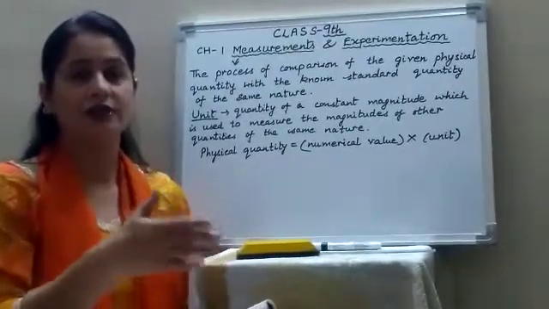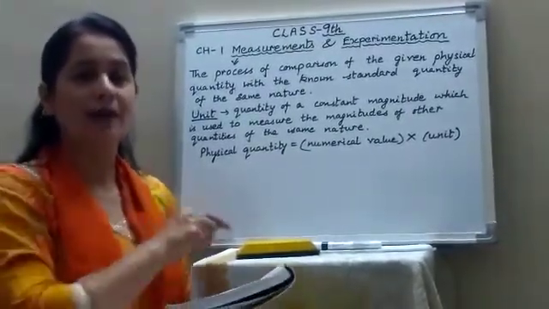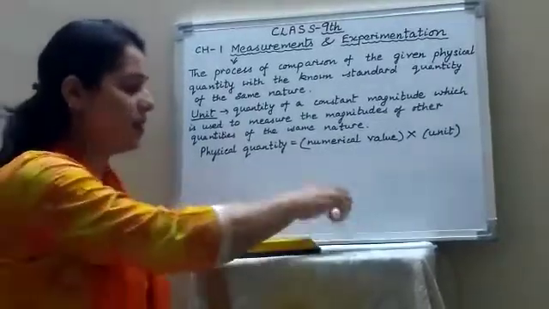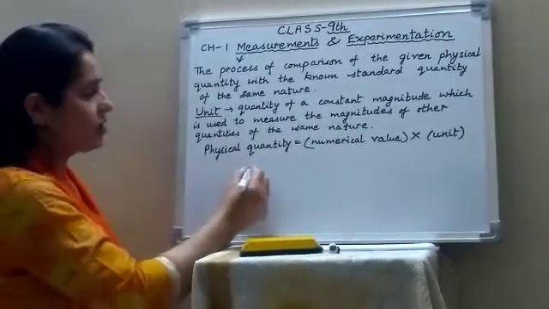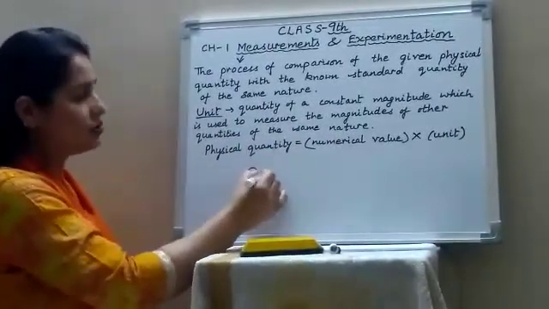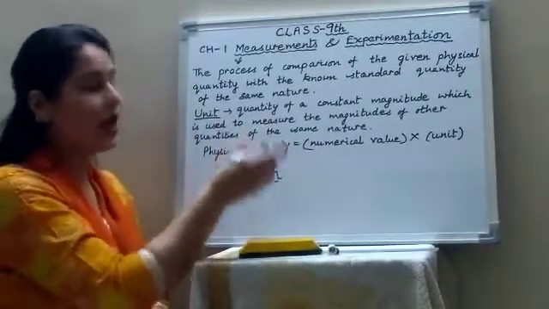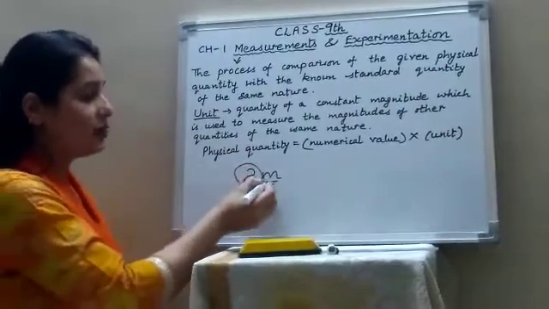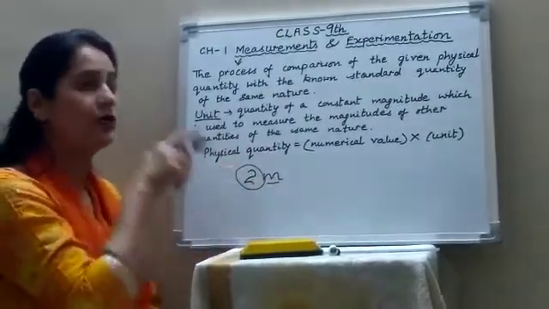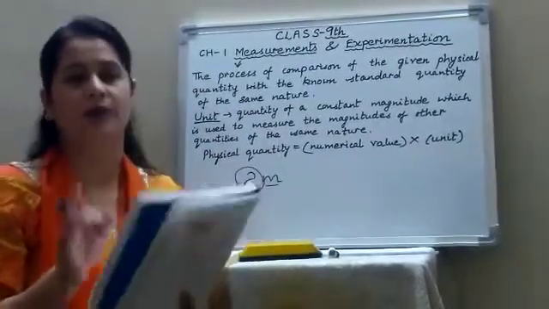The physical quantities are length, mass, time, temperature, which can be measured. So by expressing the length in that standard quantity, suppose you are saying that the length of the table is 2 meter. Then meter is the standard quantity, and by this number you are telling that the standard quantity meter is contained 2 times in the length of your study table.